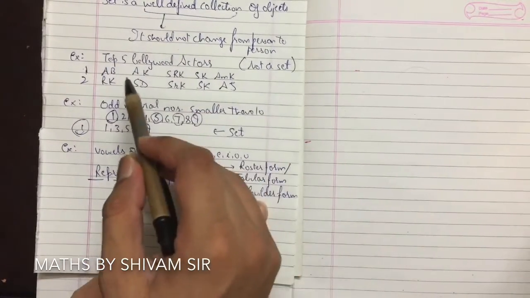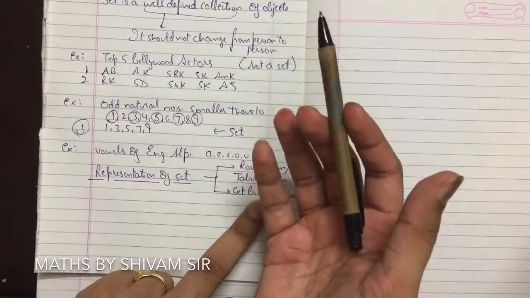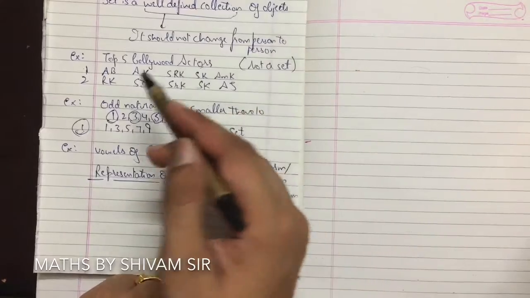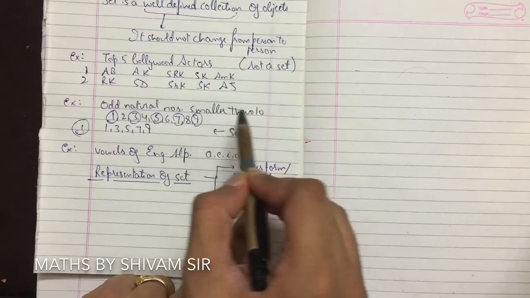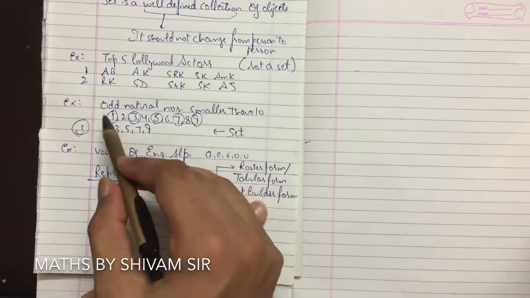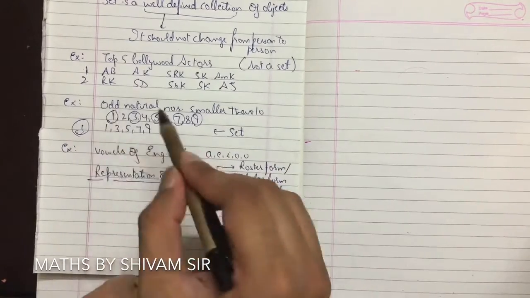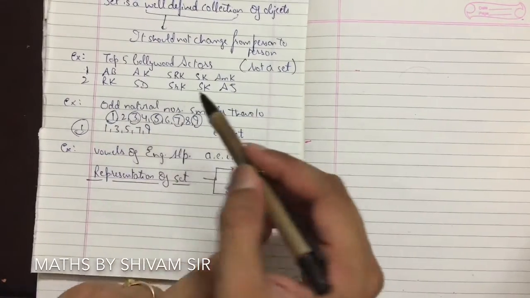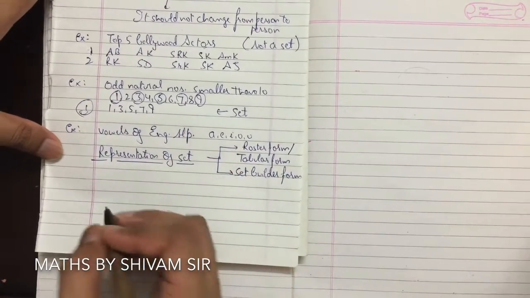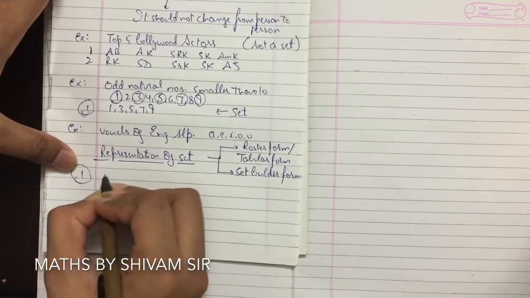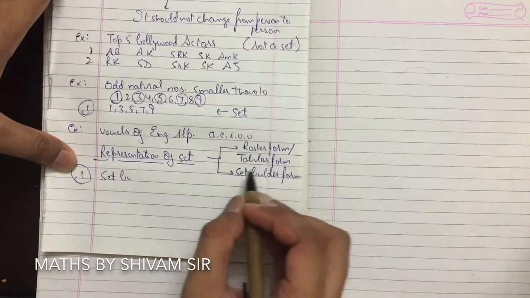Like these top 5 Bollywood actors, what is it? This is set builder form. I'll show you the proper form, but the set is generated like odd natural numbers smaller than 10. So the set is generated from this statement only. So this is the builder of the set, so we call it set builder form. Let's discuss set builder form first. There are only two forms, roster form or set builder form.